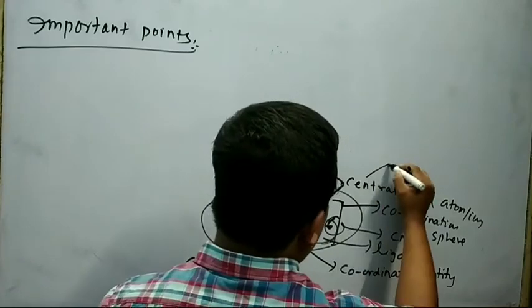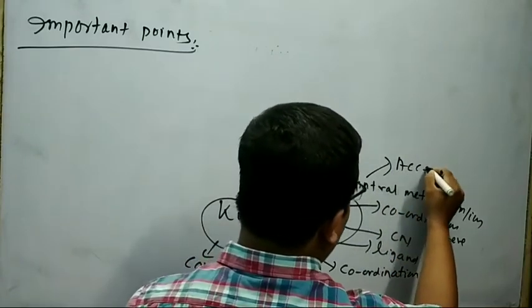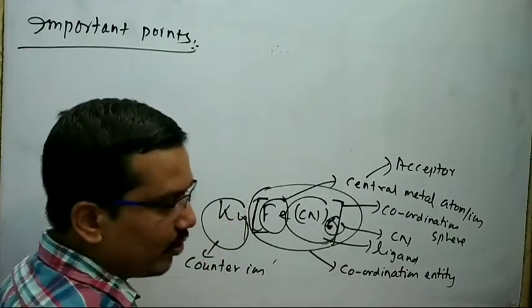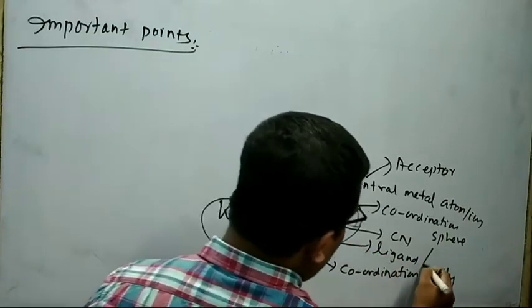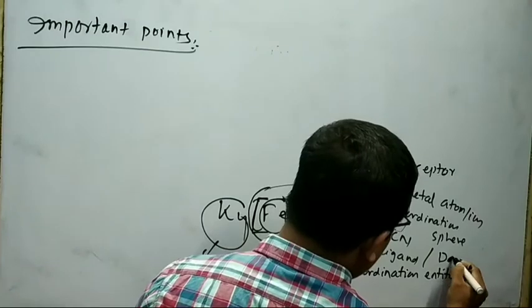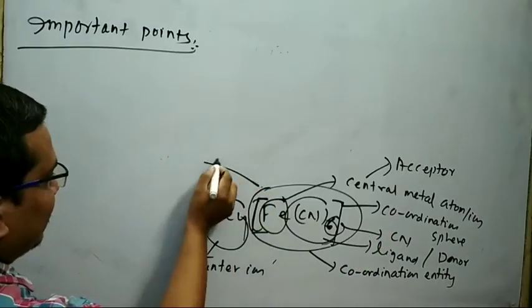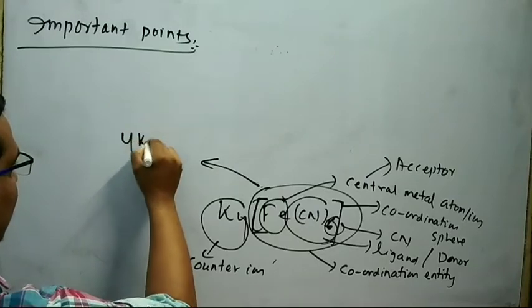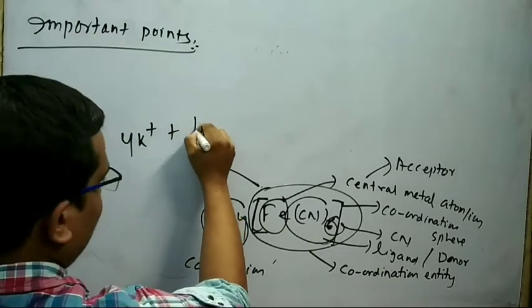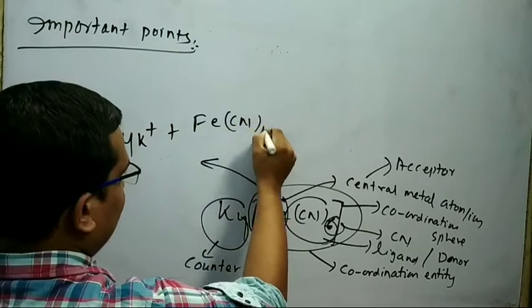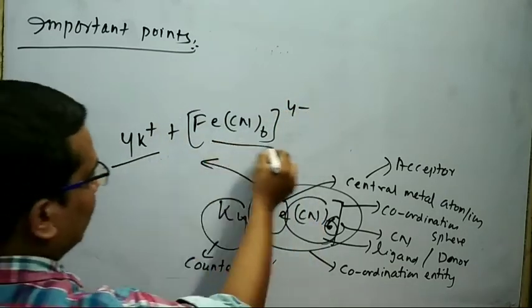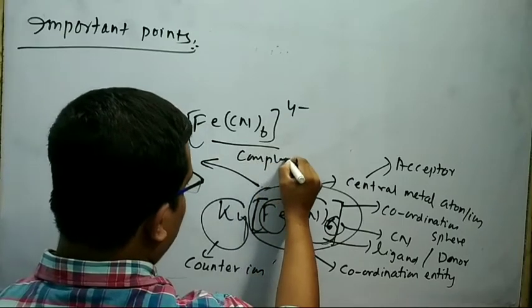The central metal atom is called acceptor. The CN is called your ligand. It is also called donor. When this coordination compound undergoes dissociation, it gives 4K+ and [Fe(CN)6]4-. This is your simple ion. This is said to be complex ion.